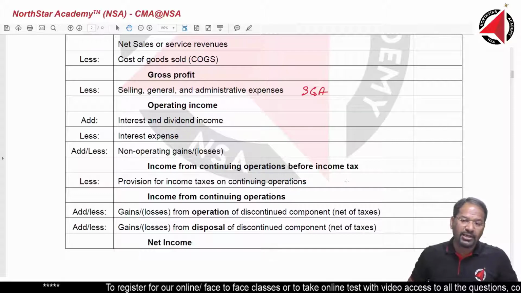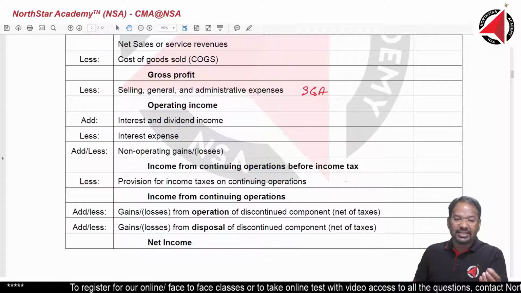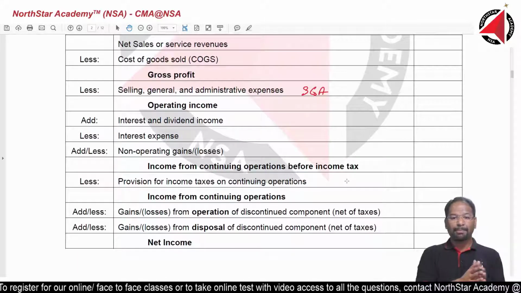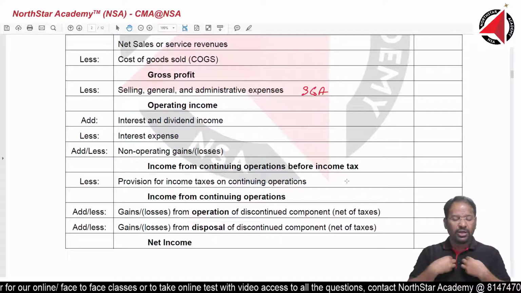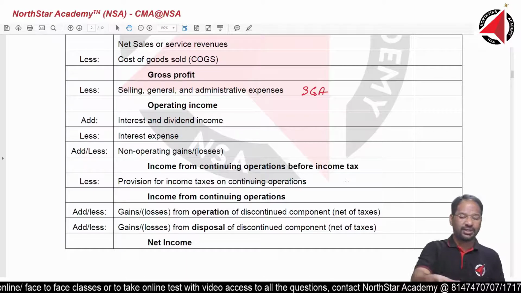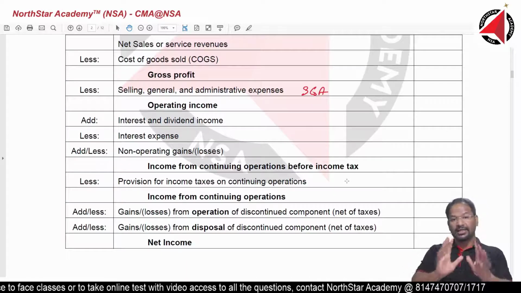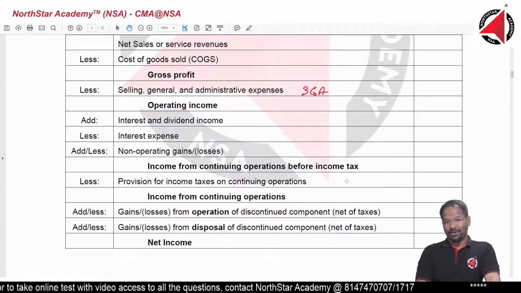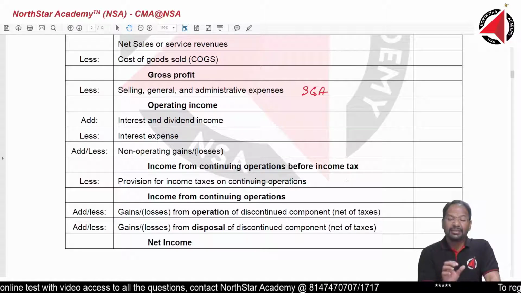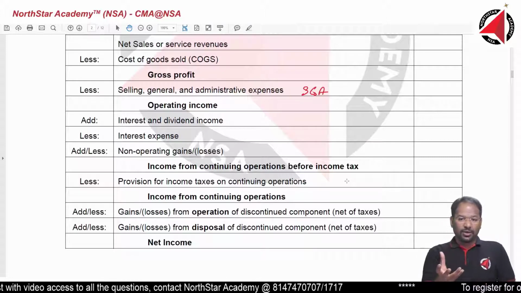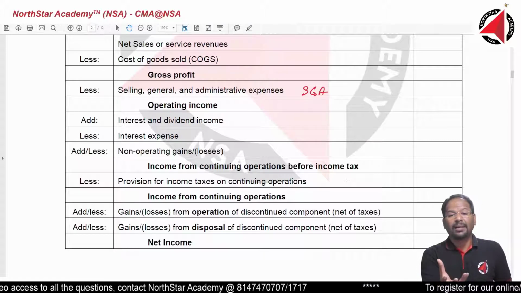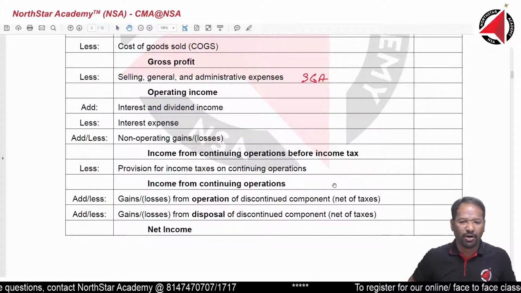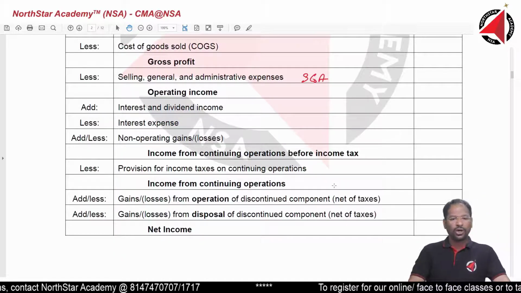But buying wood, selling furniture, paying wages, salary, rent, and electricity bills are a regular part of my day-to-day business operation. All purchases and sales are my core business. Selling land is not my core business. So operating means those activities which form a critical part of my business, which I would perform every day. That is called operating income.